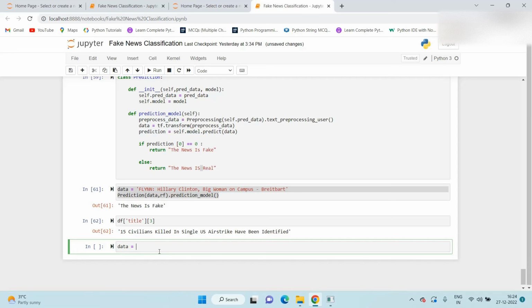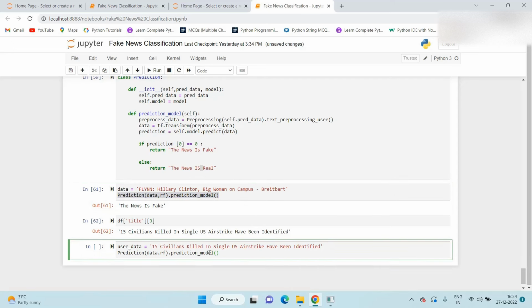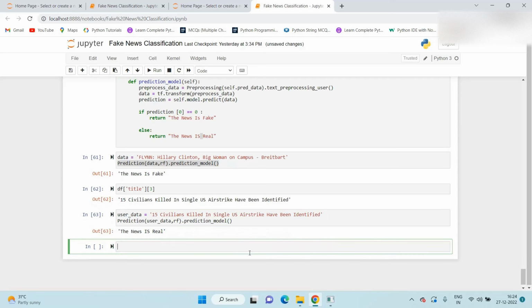Again we use user data, user underscore data is equal to, and now again we call the same thing. Instead of this data, we just use user data here. Now what is our expected output? The news is real. So the expected output we receive here. So our fake news classification project with the help of natural language processing is done.